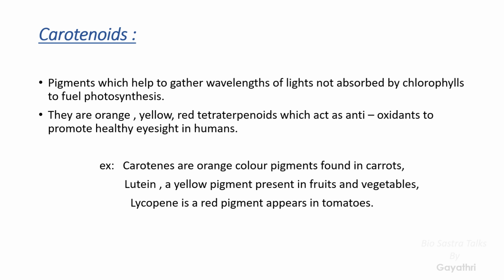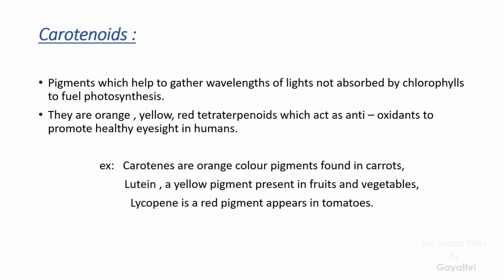The major role of these carotenoids is that they act as antioxidants. In humans they promote healthy eyesight, meaning the carotenoids present in plants help humans to improve their eyesight and to see clearly. Here we can see some examples of the carotenoids, like carotenes, lutein and lycopene.